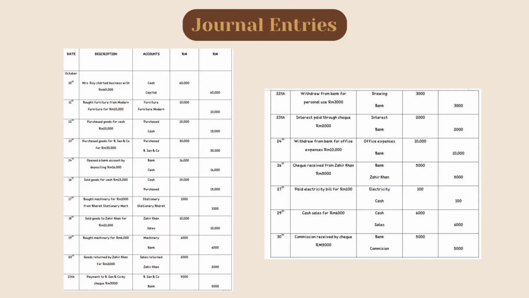Alright, for the journal, 10 October 2022: cash debit 60,000, capital credit 60,000. 11 October 2022: furniture debit 10,000, Modern Furniture credit 10,000. 12 October 2022: purchase debit 50,000, cash credit 50,000.